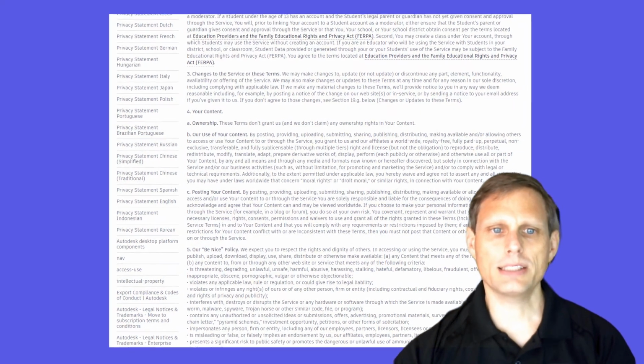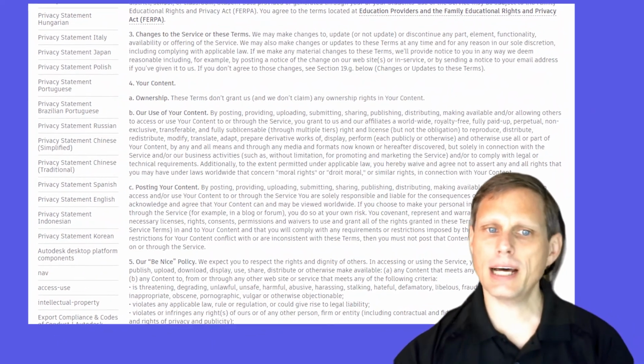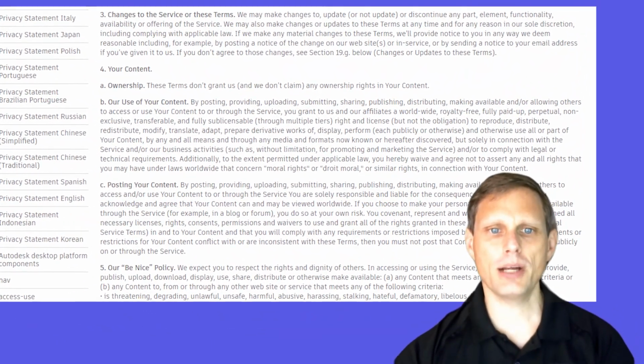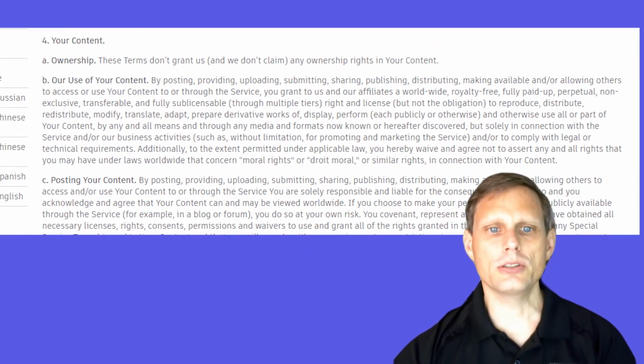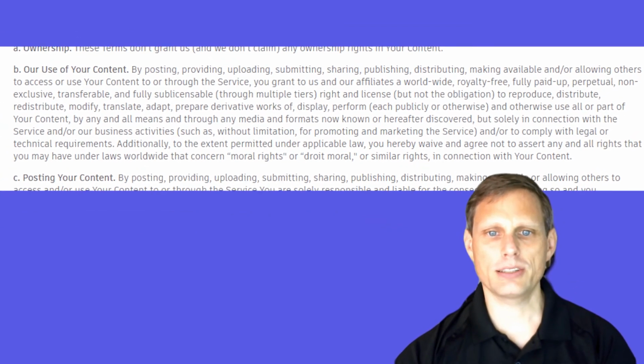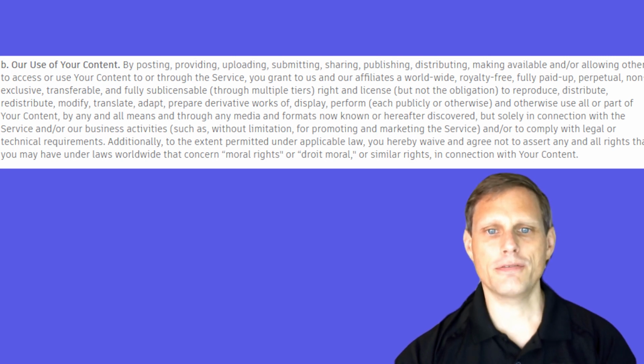Another surprising thing I found out is that all three sites can make use of your content in a variety of ways. For example, Tinkercad's privacy statement says that you grant to us and our affiliates a worldwide, royalty-free, fully paid-up, perpetual, non-exclusive, transferable, and fully sub-licensable through multiple tiers, right and license, but not the obligation, to reproduce, distribute, redistribute, modify, translate, adapt, prepare derivative works of, display, perform, each publicly and otherwise use all parts of your content by any and all means and through any media and formats now known or hereafter discovered, but solely in connection